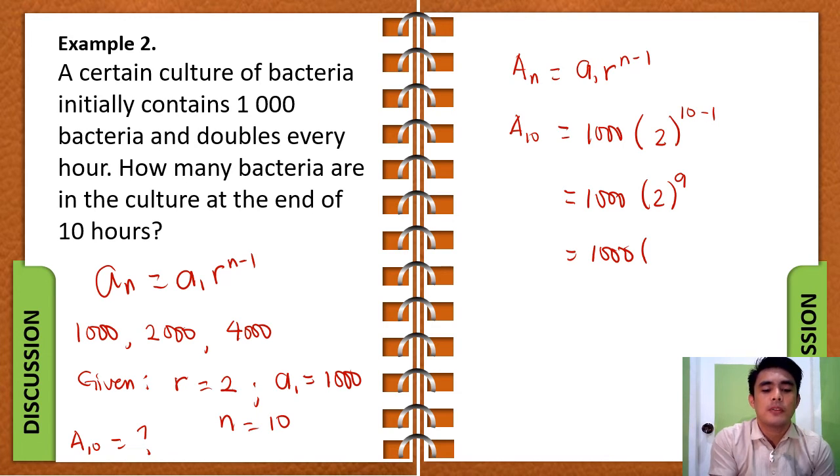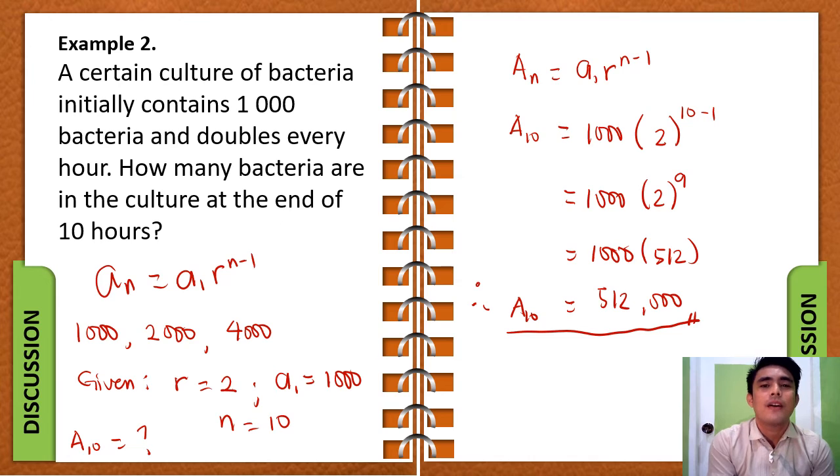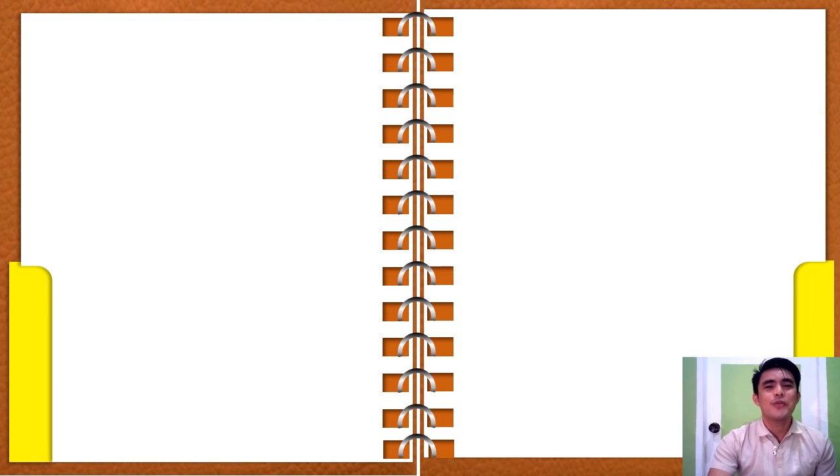Now 1000 times 2 to the exponent of 9 is equal to 512. Now 1000 times 512 is equal to 512,000. Therefore, the number of bacteria in the culture after 10 hours is 512,000. Understand, class? Now, if you do not have any question regarding the discussion, then let's synthesize everything.